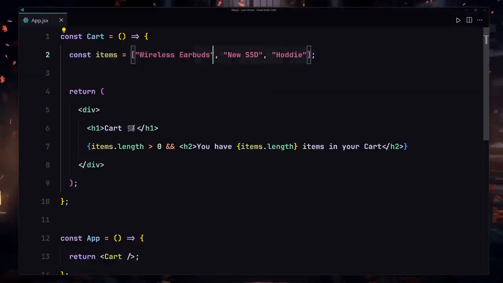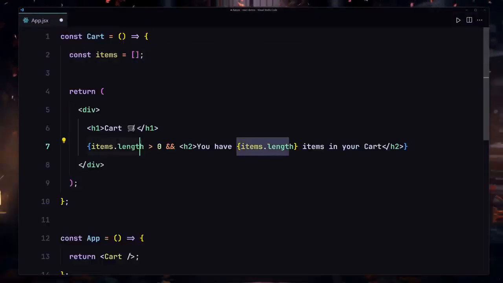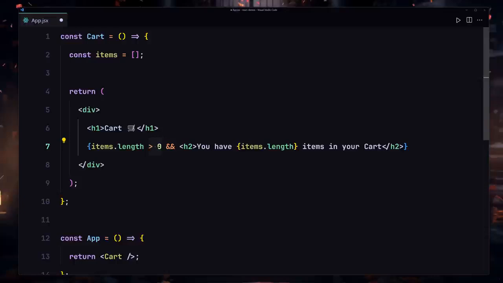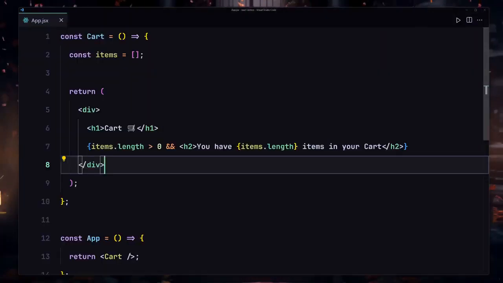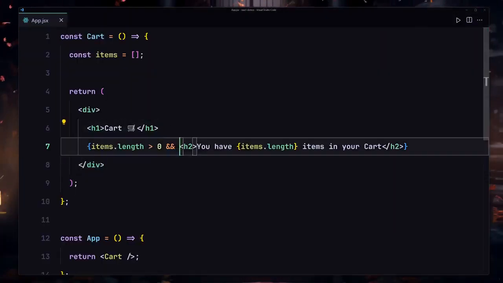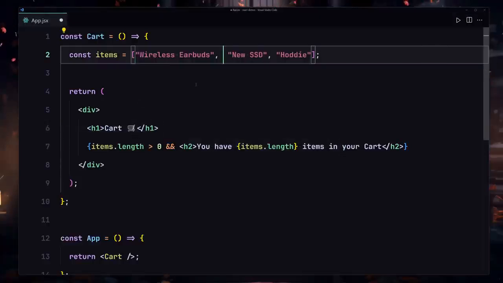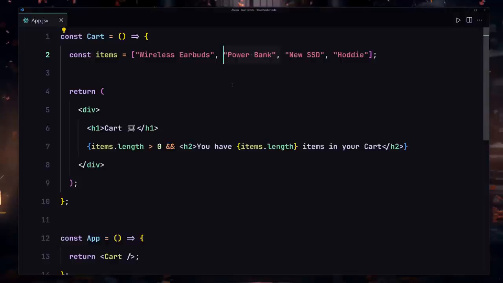And now if I completely remove every single thing from this cart, now this condition is false, items.length is no longer greater than 0, it is equal to 0. So we're not going to be getting this result right here. So if I save that, it's going to only give us the card which is coming from this h1, but it's not going to give us this result as you can see right here. So if I just undo that, and let me just get that back, save my file, and now we are getting, You have 4 items inside your cart.